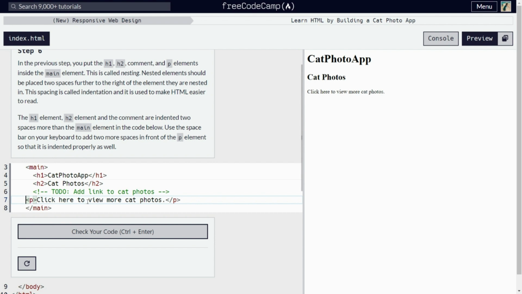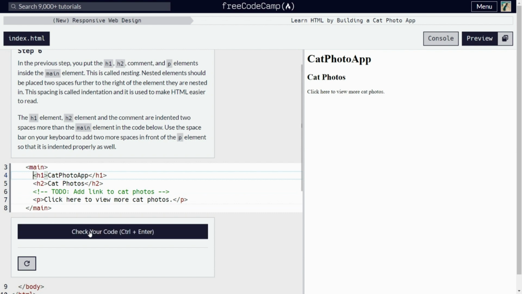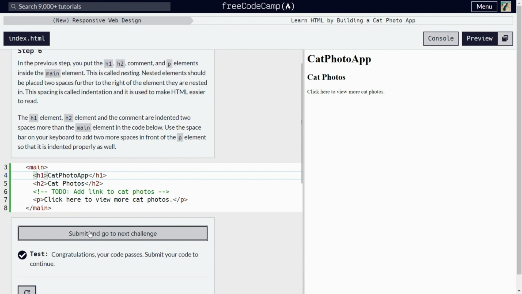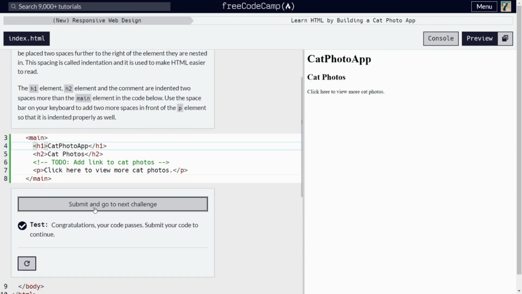So let's do that with 2 spaces, I think. Now it's straight. All the indented inside elements are straight in one line. Let's check our code. It's a pass.